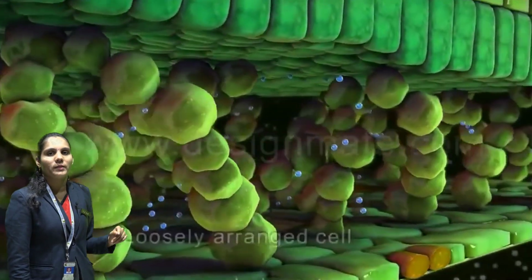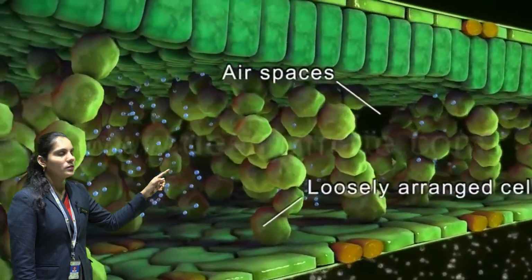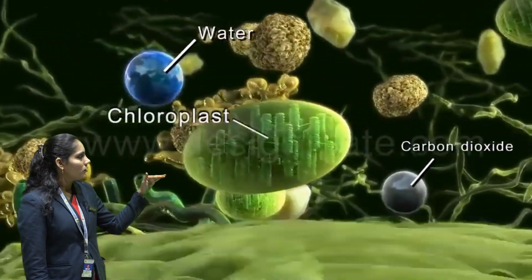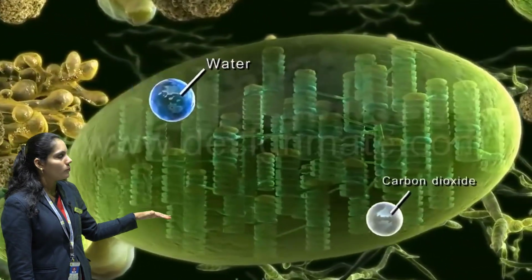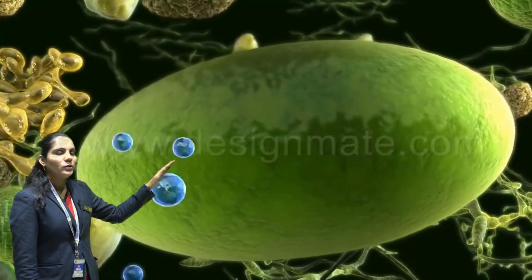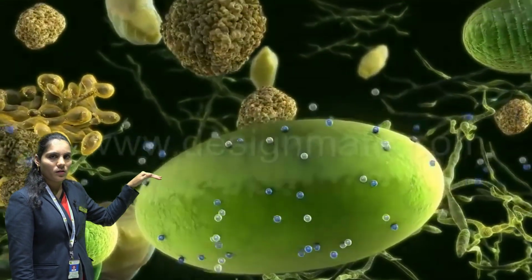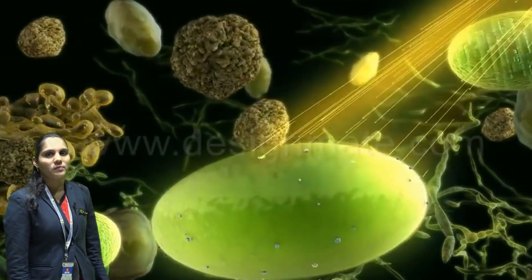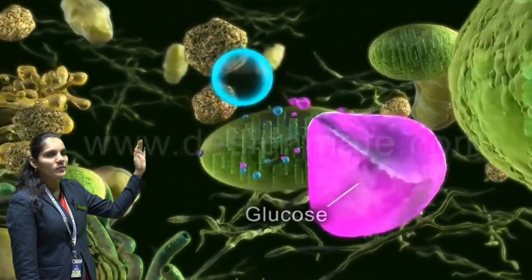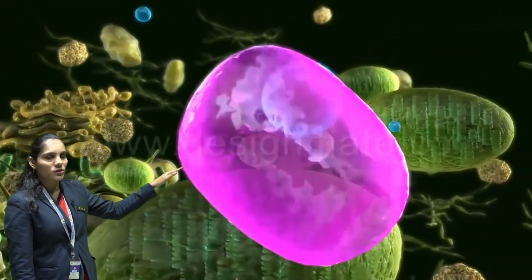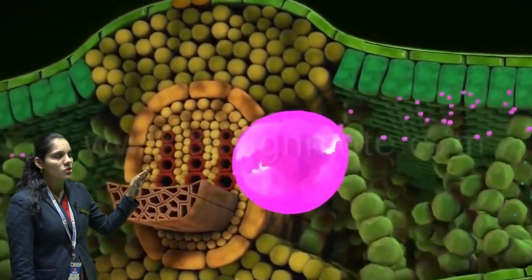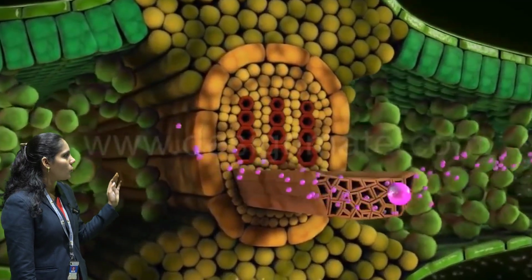Because of that chlorophyll pigment the plant is green in color, and with the help of that, the water gets combined with the carbon dioxide which they take from the atmosphere through the stoma, and they are absorbed together into the chloroplast cell. Inside the chloroplast cell they form the food, and then that food is transported to all parts of the plant, and in this process oxygen is released from the plant. So this is the whole process of photosynthesis. I hope you understand the whole process.